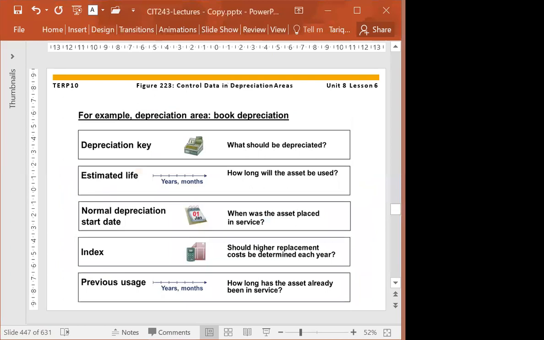We do have some central data in the depreciation area. These are the parameters that you can pass on for the depreciation calculation. So you can specify that you want to create a different depreciation method. This is the place where you can do that, and for tax purposes, you need a different one.